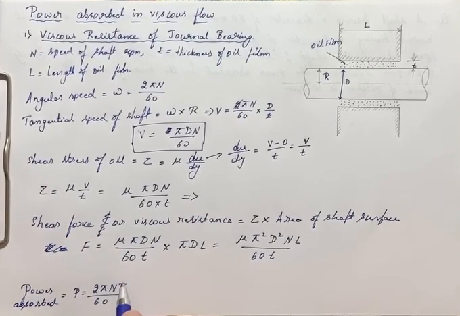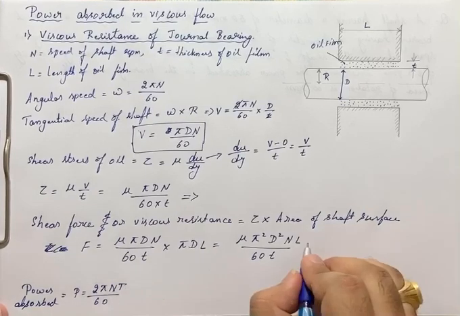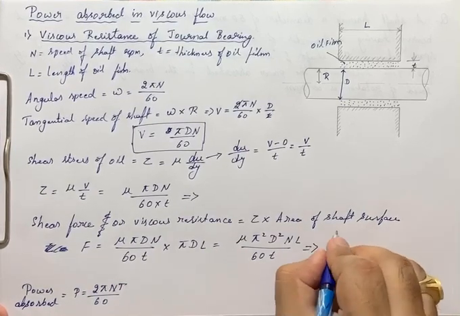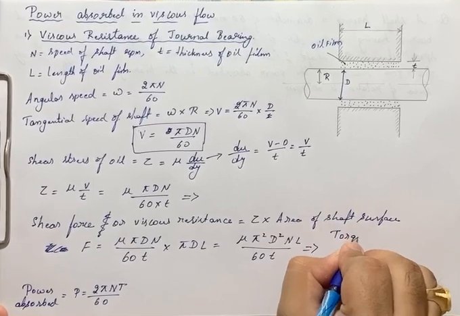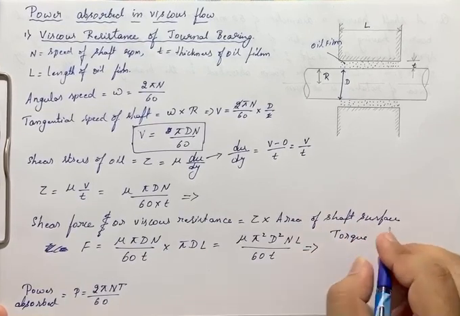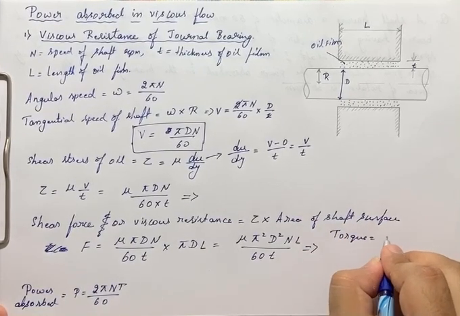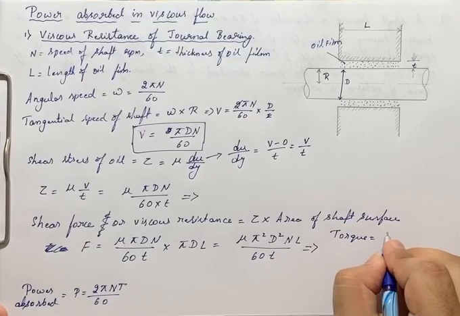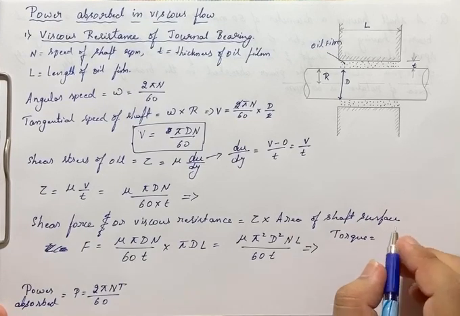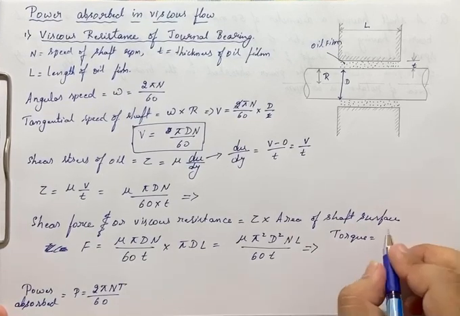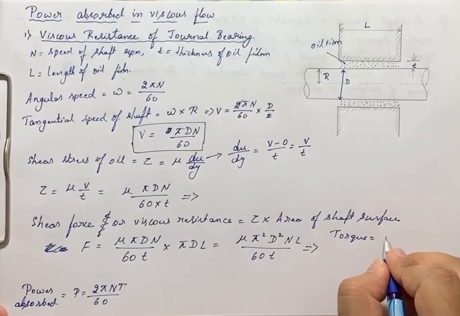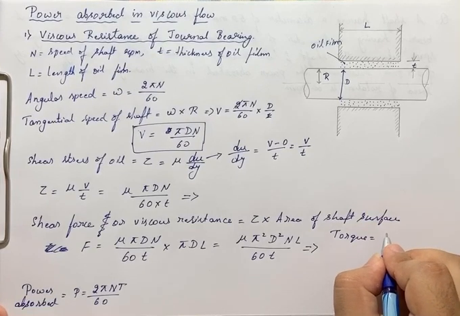But here we don't know the torque, right? To find out torque, torque is nothing but the viscous resistance into radius. It is force into perpendicular distance, right? That force here is the shear force or the viscous resistance.